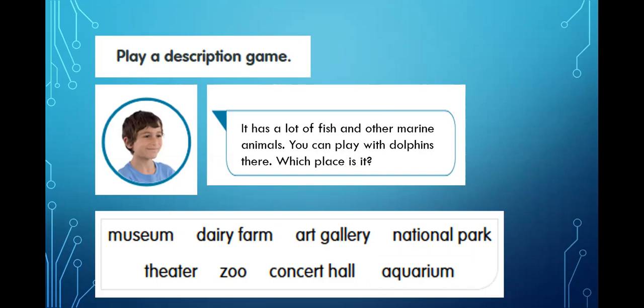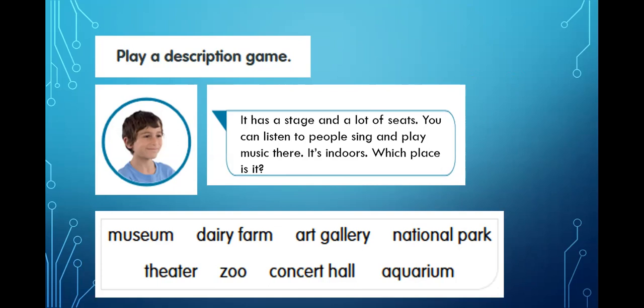Next one up reads, it has a stage and a lot of seats. You can listen to people sing and play music there. It's indoors. Which place is it? Remember, music, indoors, on a stage. Okay, we're talking about a concert hall. Not a concert hall for modern music, mind you, no. It's for typically classical music or opera or other things of that sort, more related to the fine arts.